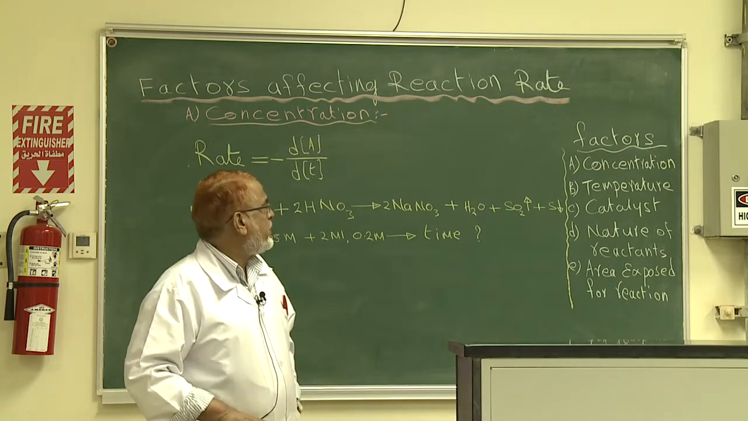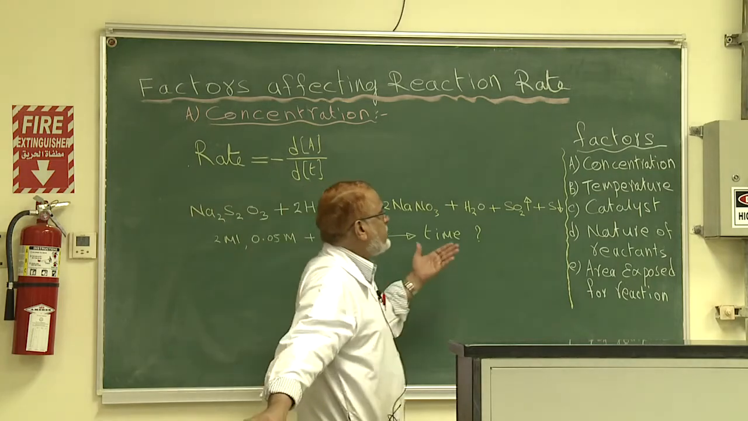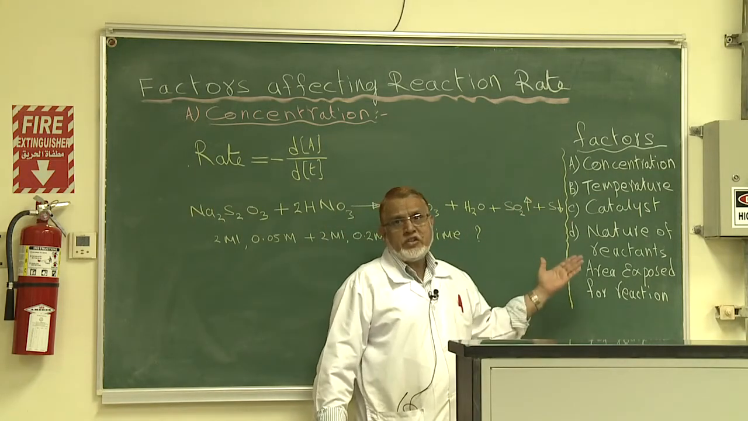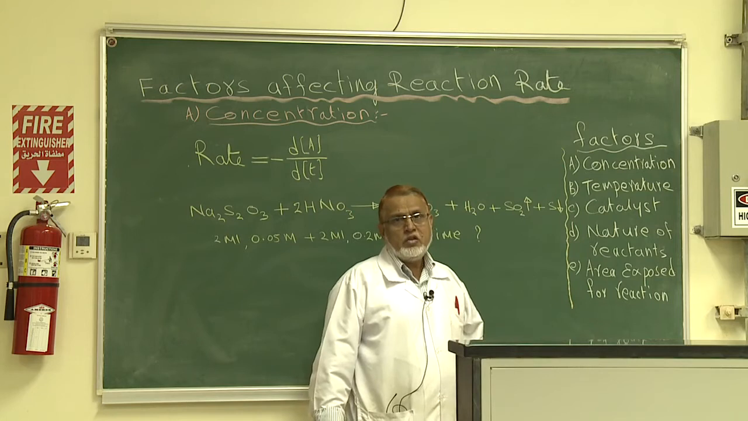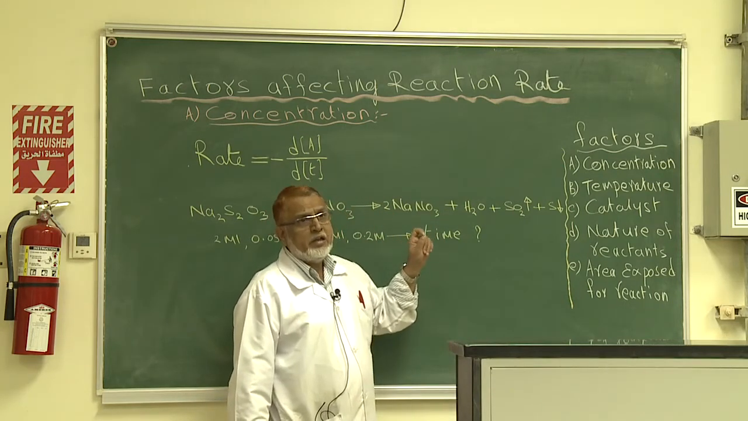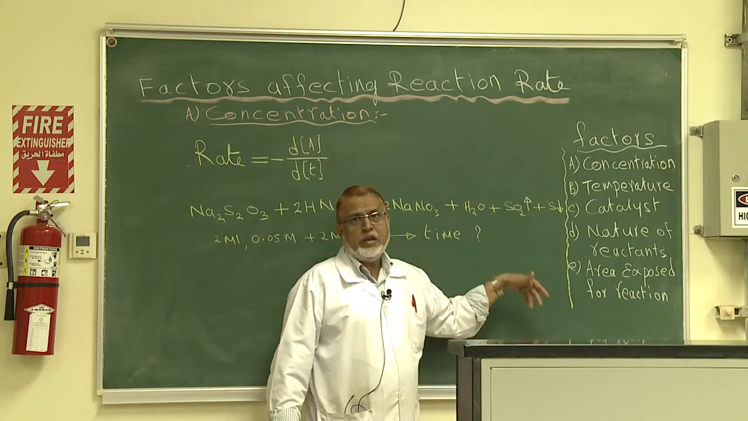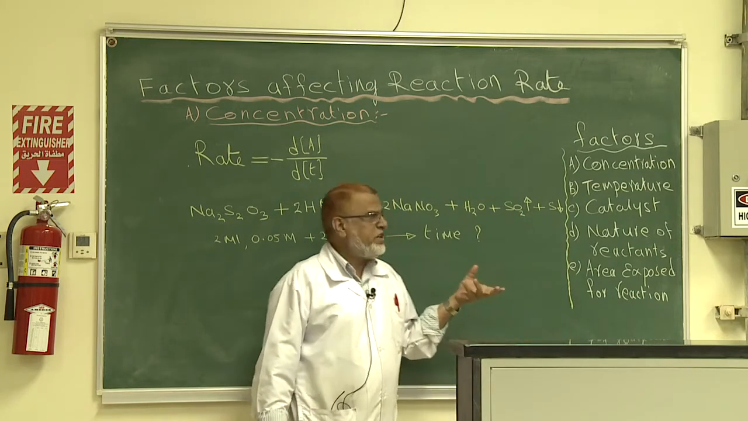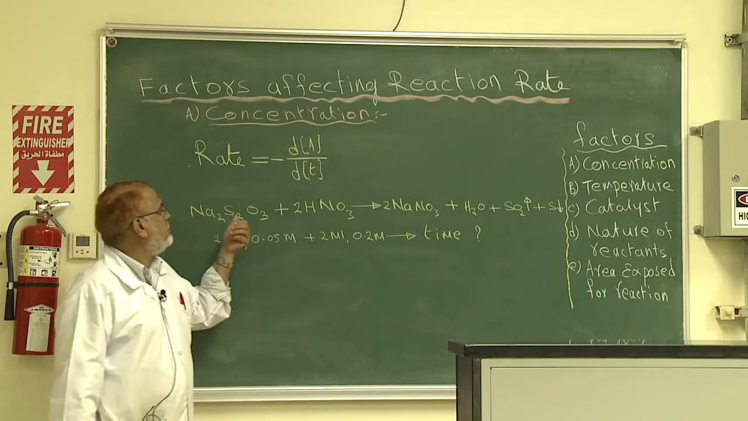Now we try to understand why some reactions are fast and why some are slow. The important factors which explain why reactions depend on these things, we will learn in detail. First, let us focus on what rate is.